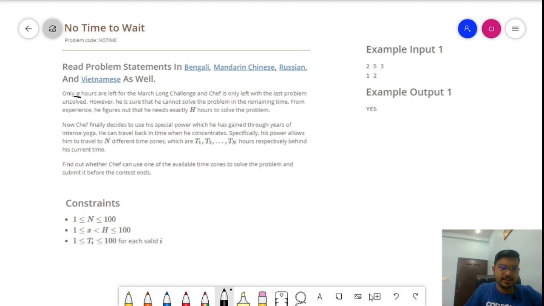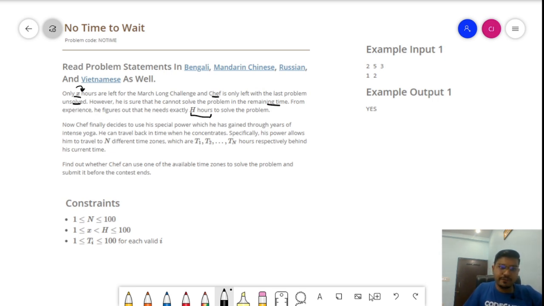Only X hours are left for the March Long challenge and the chef is left with one last problem, which is unsolved. However, he's sure that he cannot solve the problem in the remaining time. From his experience, he figures out that he needs exactly H hours to solve the problem. So we have been told how many hours are required to solve the problem, that is H hours, and how many hours are left for the March Long challenge, that is X hours.